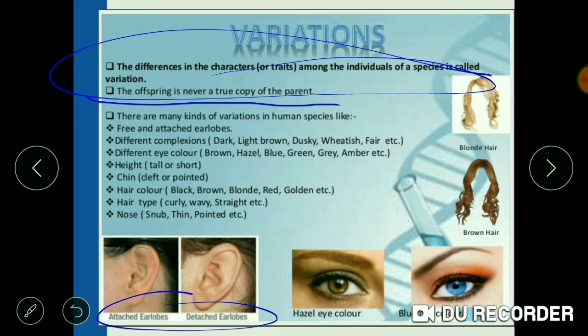Some people are dark color, some are light brown, some are dusky, some are fair. Different eye color, different height, some are tall, some are short, different chin, different hair color, different hair type, and different nose.